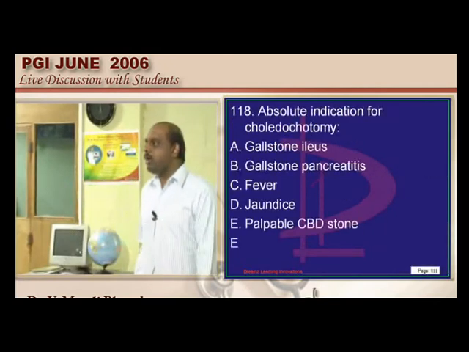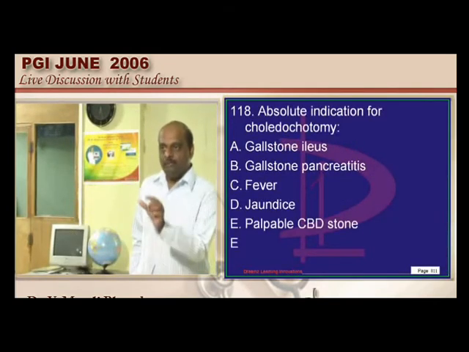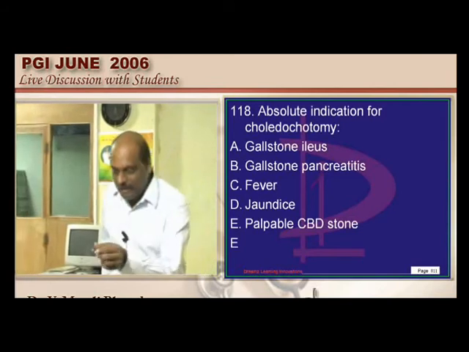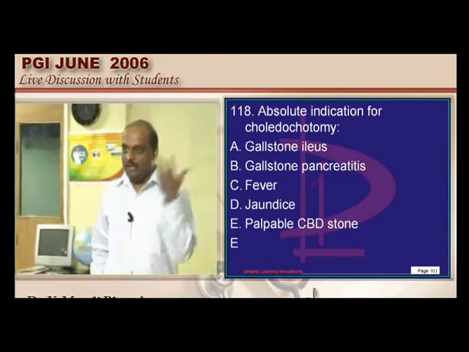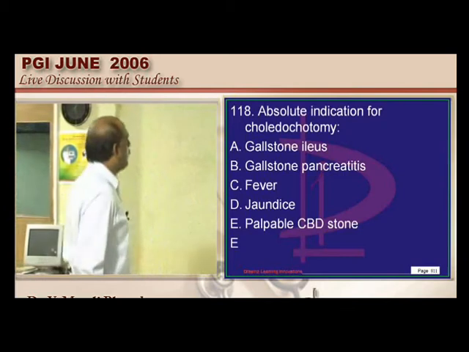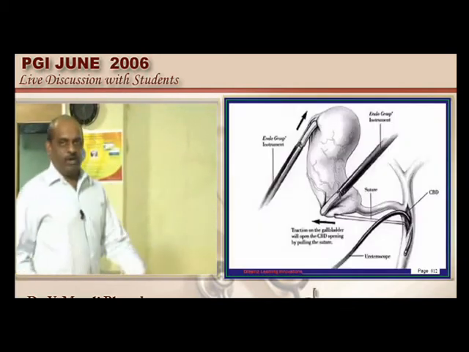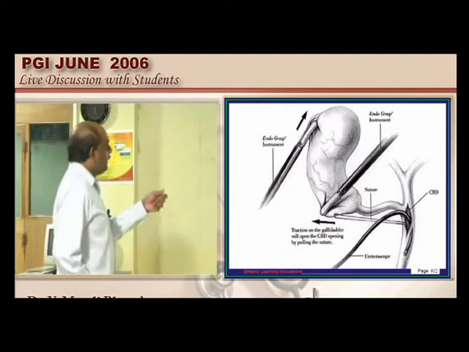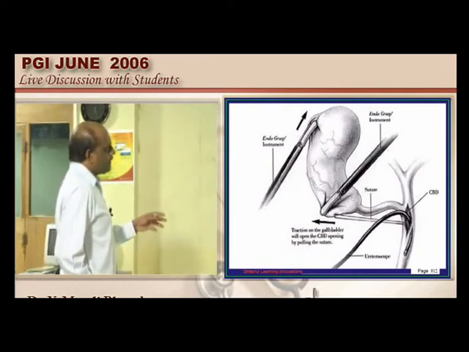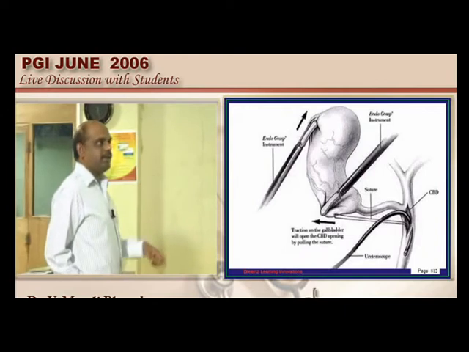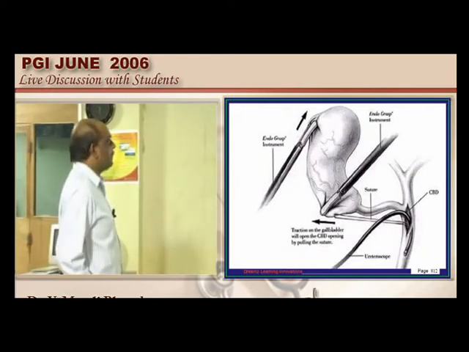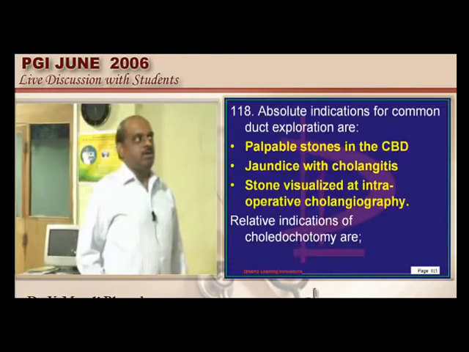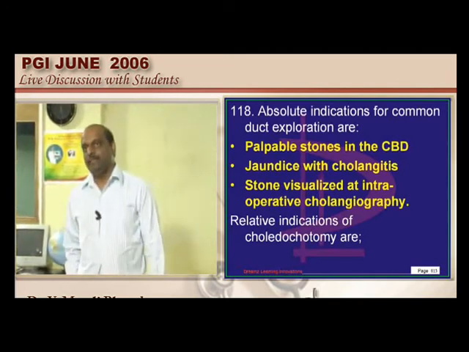What is choledochotomy, doctor? Make an incision into the bile duct, explore where the stones are located and take them out like gems. Now when do you want to do that? Some of you are going to be laparoscopic surgeons, you must be sure. How do you do that? You will drag the gallbladder, catch the CBD, make an incision, pull out the stones. That is called choledochotomy. So what are the indications for doing this?